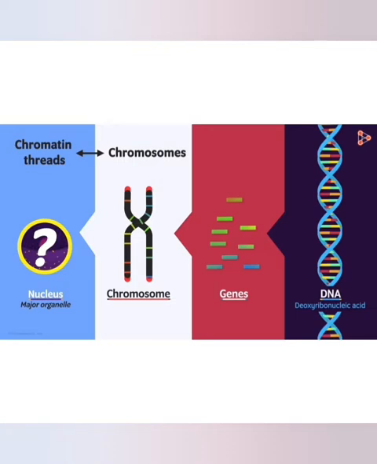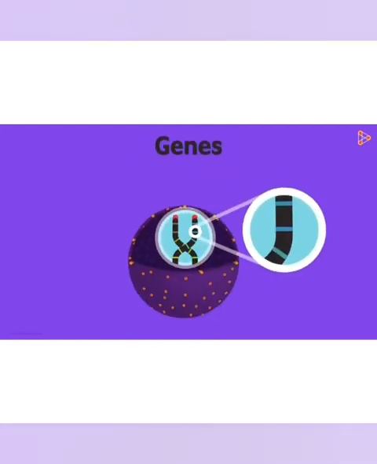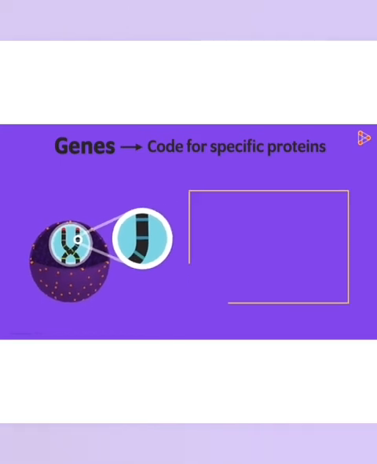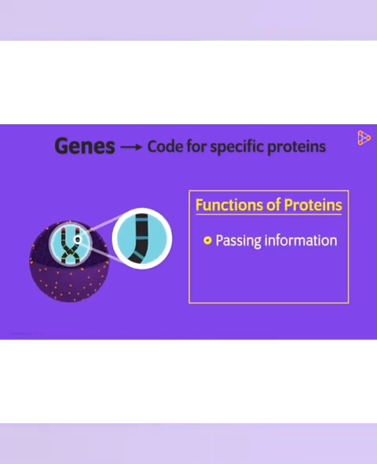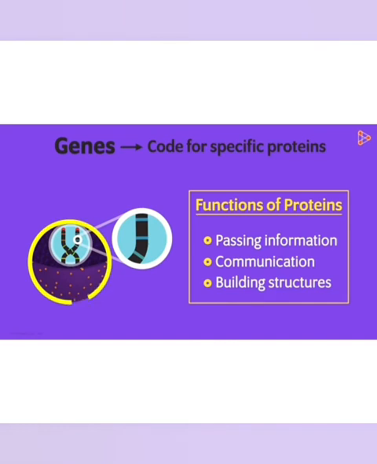So now let's see. Genes code for specific proteins, and the functions of these proteins are: number one is passing information, then communication and building structures. So in this way, a nucleus controls the functional activities of other cell organelles.